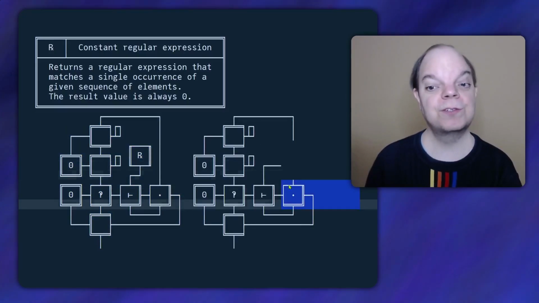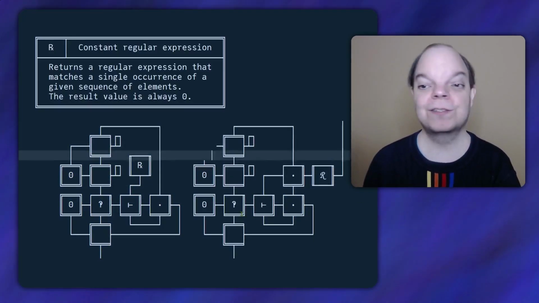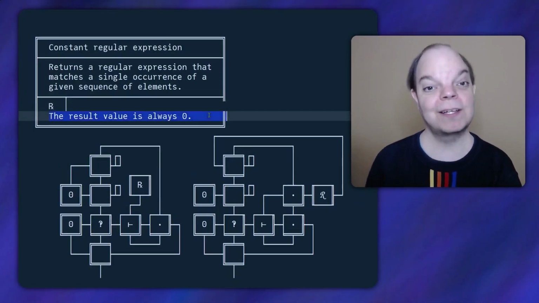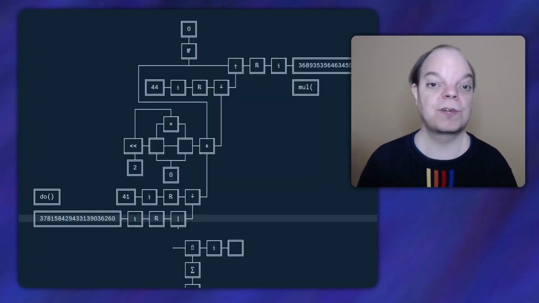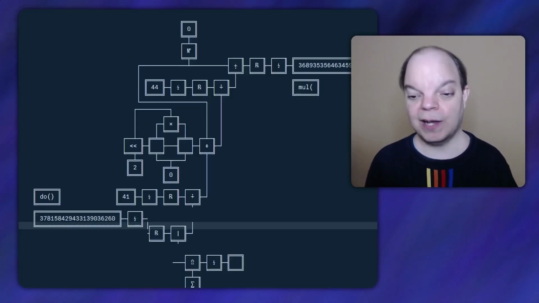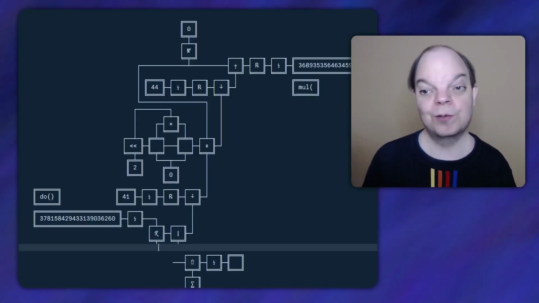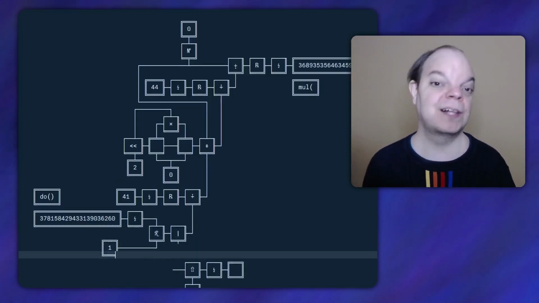But I think I'm going to introduce a variant of this function where you can just specify the result value directly as a second parameter. That function should come in handy now. So coming back to the program, we now want to pass in not just the string do, open parenthesis, close parenthesis, but also the value 1.